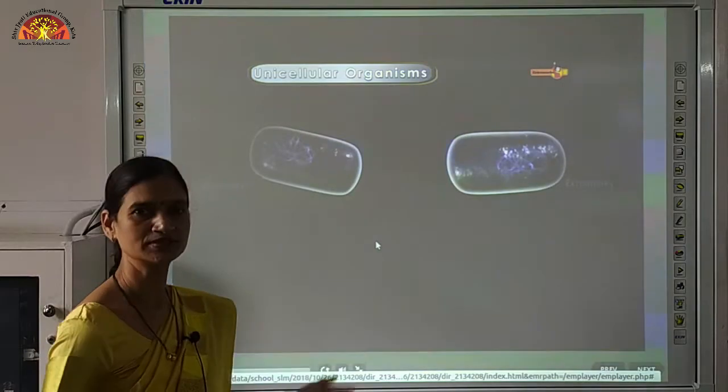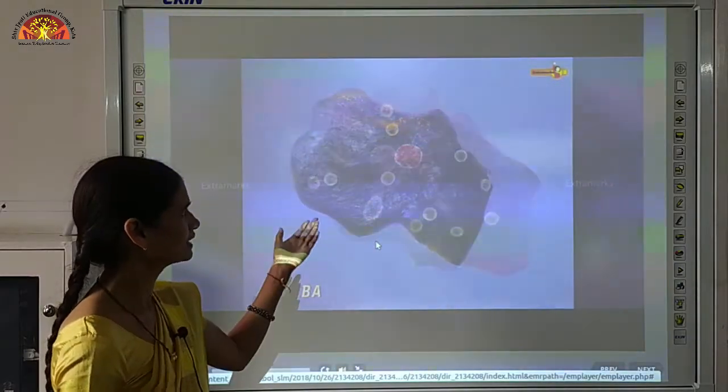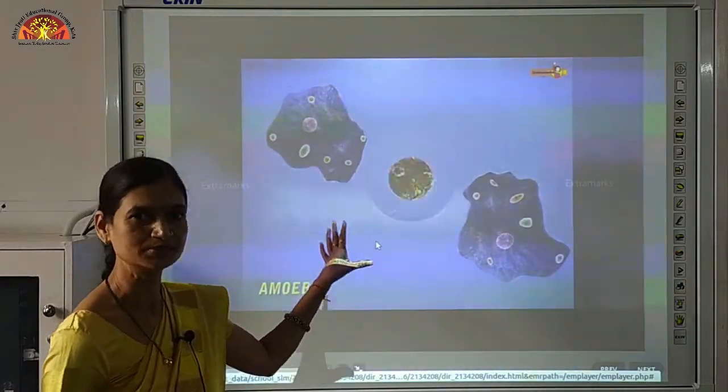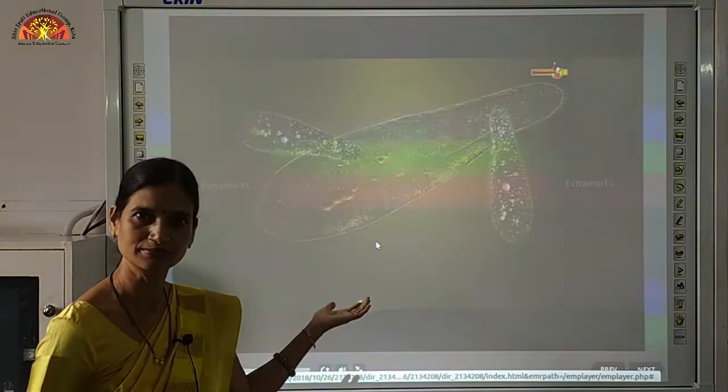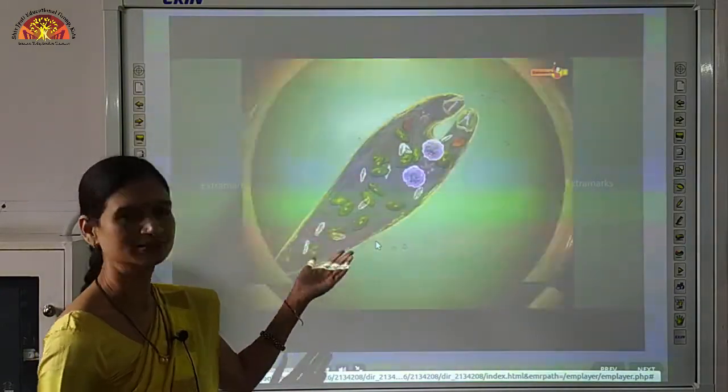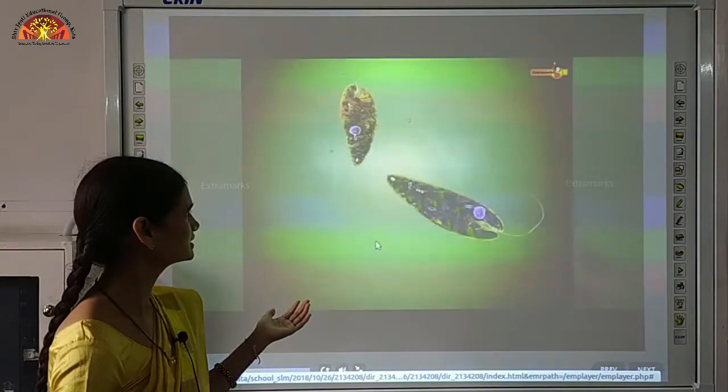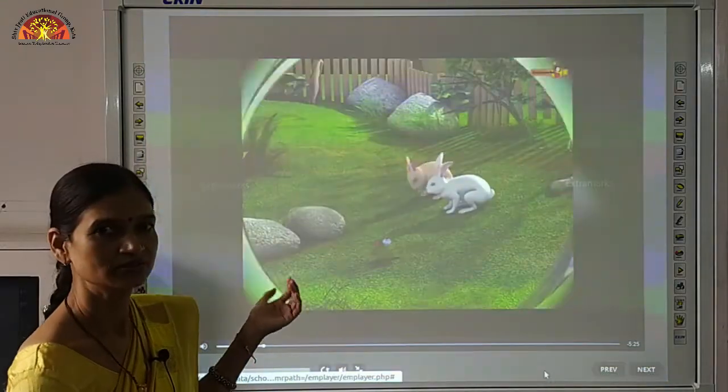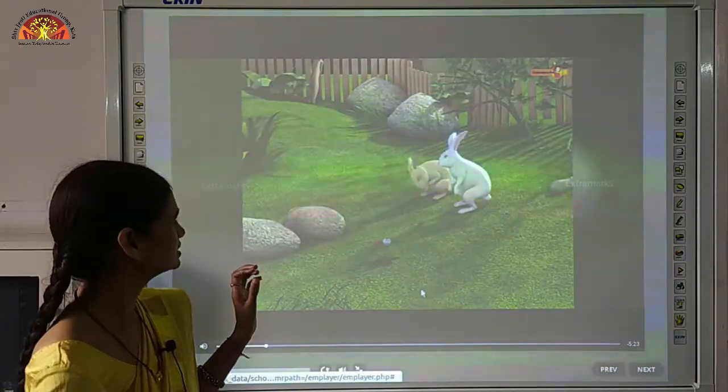If we talk about unicellular organisms, we see that the daughter cells of amoeba are exactly similar to their parents. Similarly, paramecium, euglena, all these are unicellular organisms and they show similarity to each other.